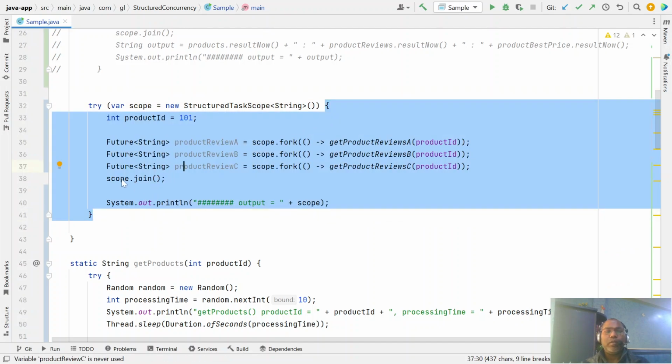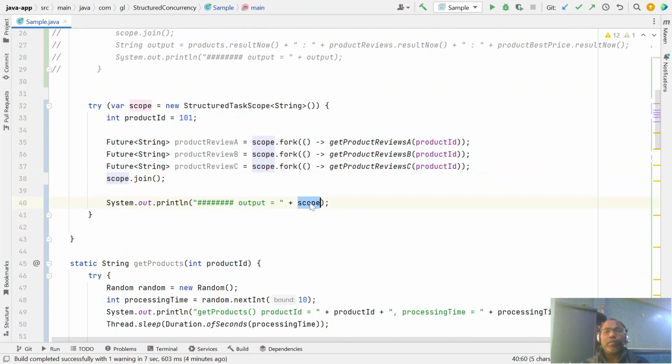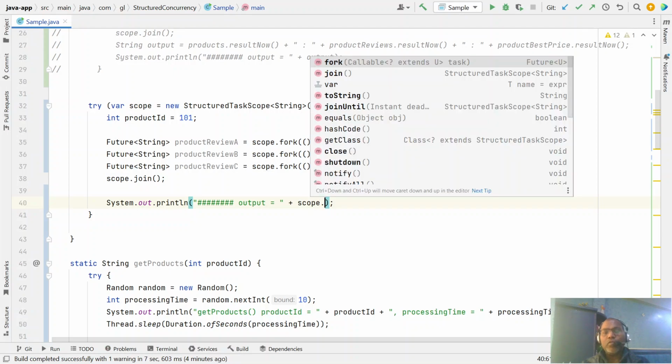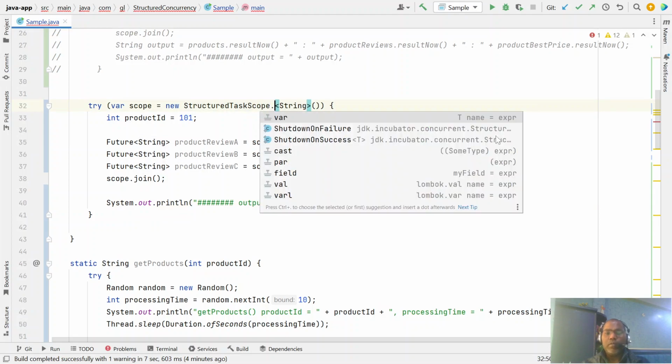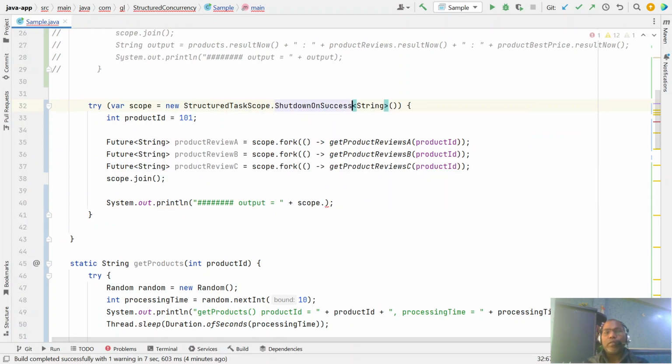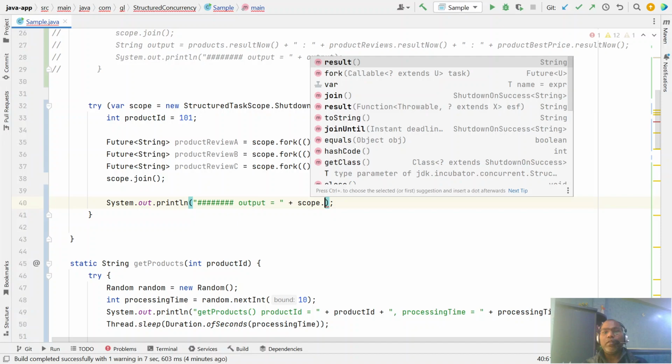Now let's get the result. Here we notice there is no result concept, so we have to specify the specific subclass, like I want success. Whenever you say scope dot success, you get this new method like a result.